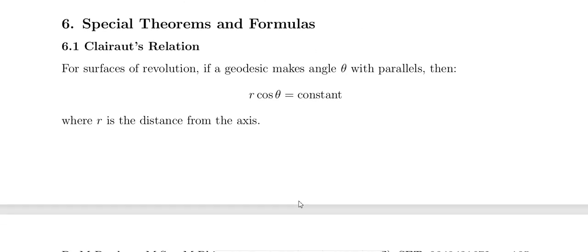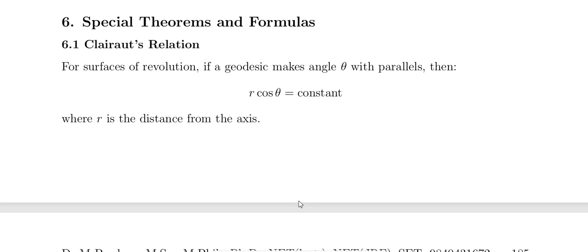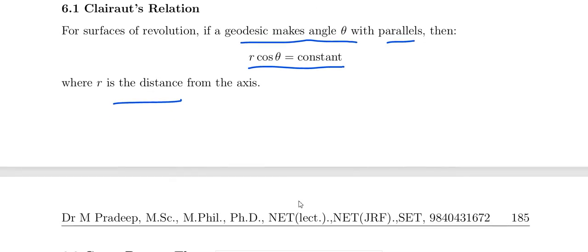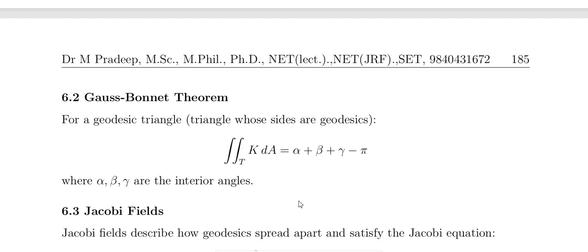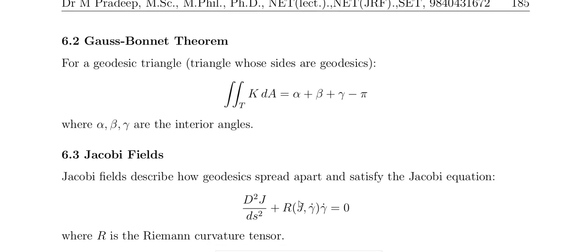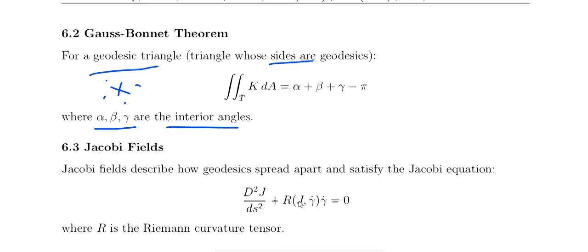On the surface of revolution, if a geodesic makes angle theta with the parallels, then r cos theta equals constant, where r is the distance from the axis. And the Gauss-Bonnet theorem for a geodesic triangle, whose sides are geodesics: the double integral of the Gaussian curvature dA equals alpha plus beta plus gamma minus pi. Alpha, beta, gamma are the interior angles of the triangle. So this is an important result.